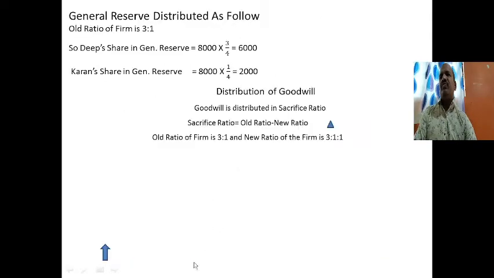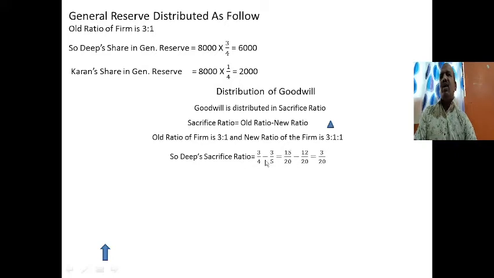Now we are going to distribute goodwill in the sacrifice ratio. Sacrifice ratio is calculated as old ratio minus new ratio. That is, Deep's sacrifice ratio is equal to Deep's old ratio, 3 upon 4, minus the new ratio, 3 upon 5.